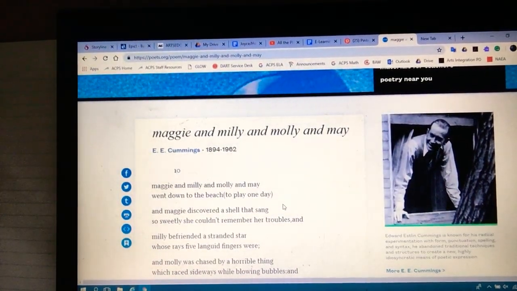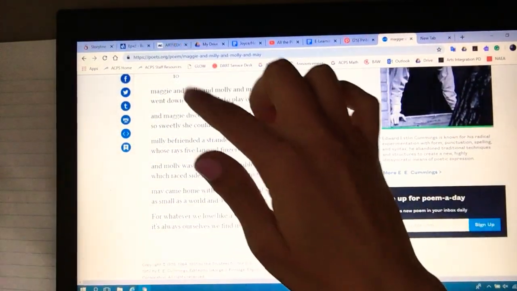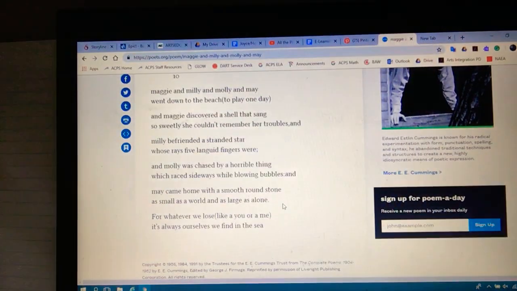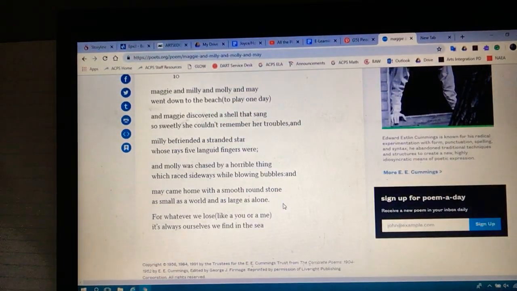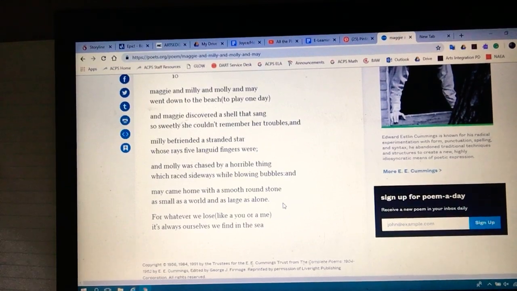I already knew that. Okay, I'm going to read it a few lines at a time. When it's broken up into 2 lines like this, it's called couplets. So I'm going to read the first couplet. It says, Maggie and Millie and Molly and May went down to the beach to play one day. Okay, I already have a lot of information.